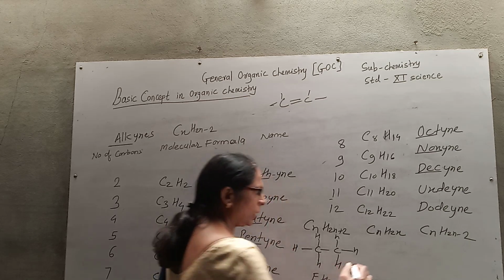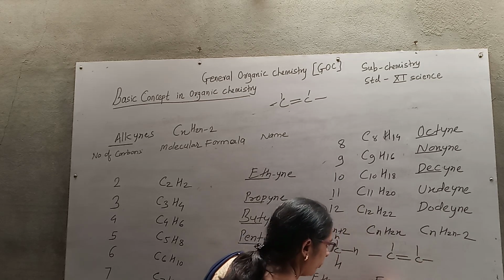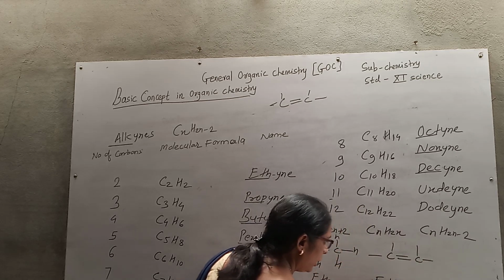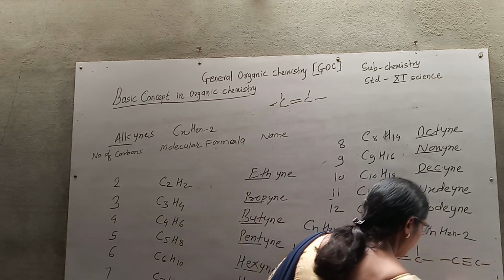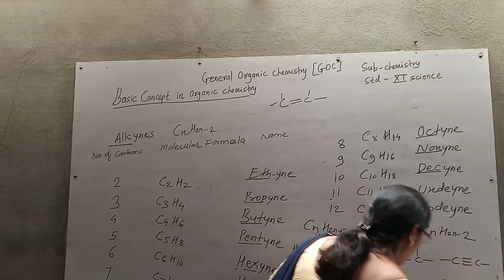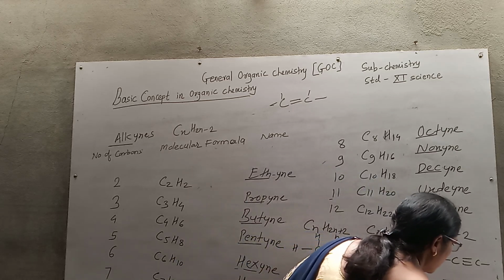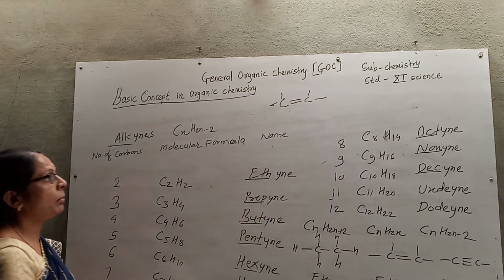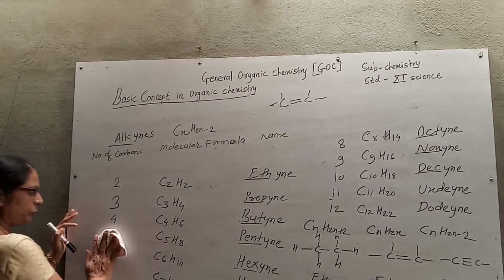Ethane, carbon-carbon single bond. Ethene, carbon-carbon double bond. Remember ANE, ENE. Carbon-carbon triple bond, ethyne. So this eth is as it is: ANE, ENE and YNE. So in this way, you try to remember the organic compounds from the saturated and unsaturated hydrocarbons.